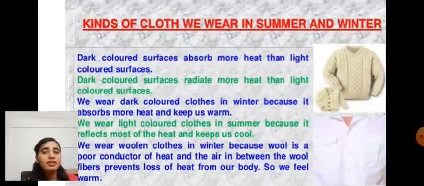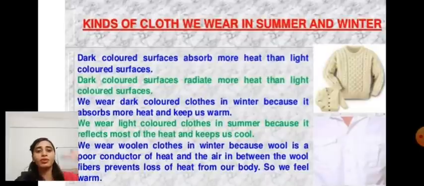Dark color clothes absorb more heat than light color clothes, and we wear dark color clothes in winter because they absorb more heat and keep us warm. Understood? And we wear light color clothes in summer because they reflect most of the heat and keep us cool. Reflects means emit, absorb means absorb.